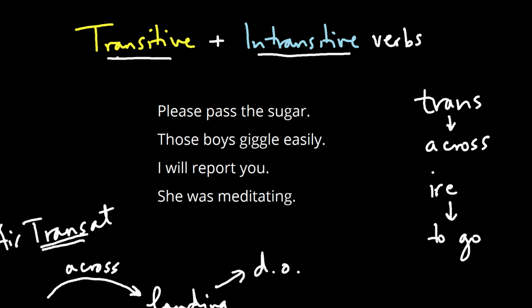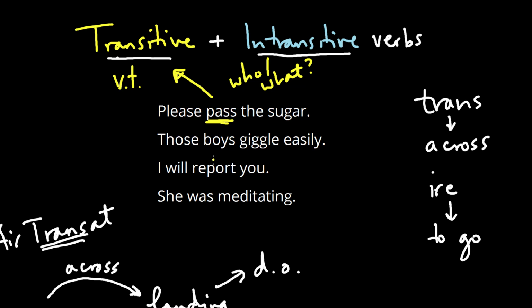If we look at the first example here now, we can see how this works. The first example reads, please pass the sugar. Pass is our verb. To find the direct object, you want to ask who or what with the verb. Pass who or what? We would say, well, the sugar. So the sugar is the object that's being passed, and that means that pass is a transitive verb. Okay? And in the dictionary, what you would see then is verb transitive. That's what that little abbreviation in the dictionary means, verb transitive.